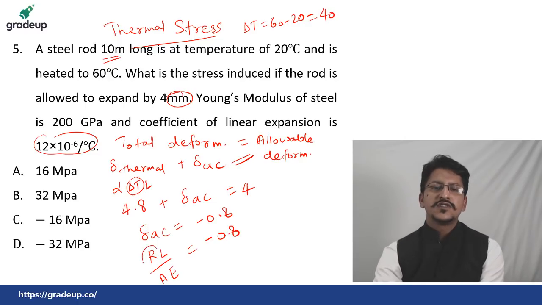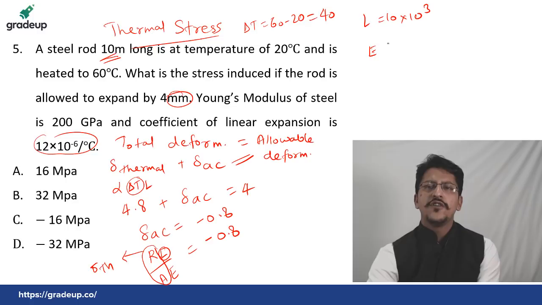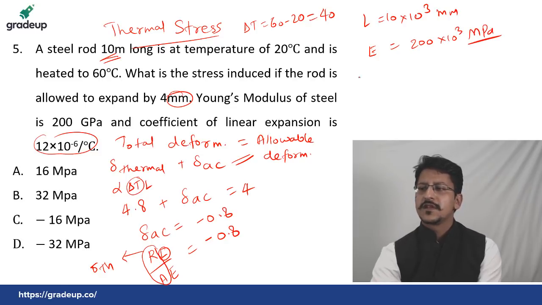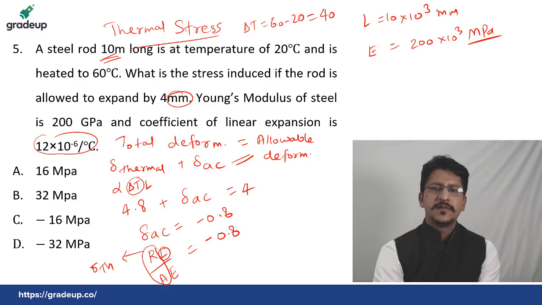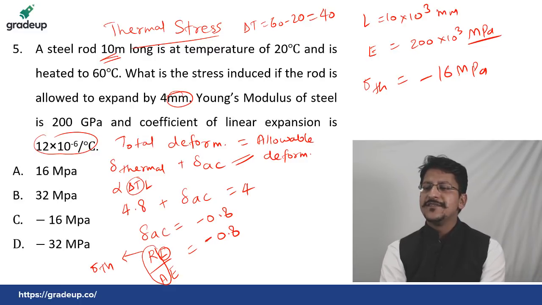So this value is the stress we are looking for. The value of L you already know, 10 into 10 to the power 3 in mm. The value of E is 200 into 10 to the power 3 megapascal. Solve it. What are you getting? The value of sigma is 16 megapascal, but with a negative sign. Why? Because here it is already negative, and the negative sign shows that it is the compressive stress.